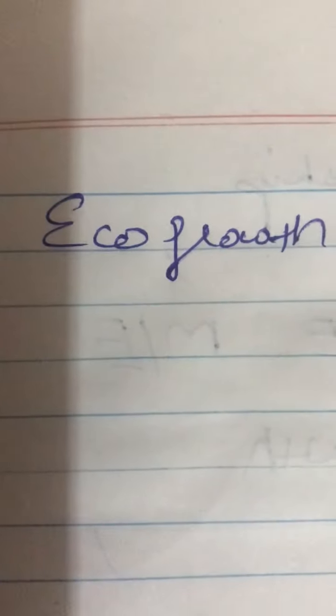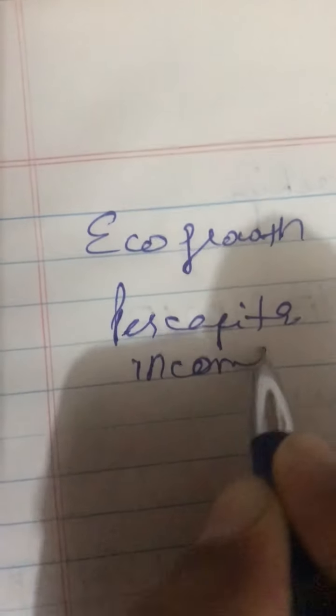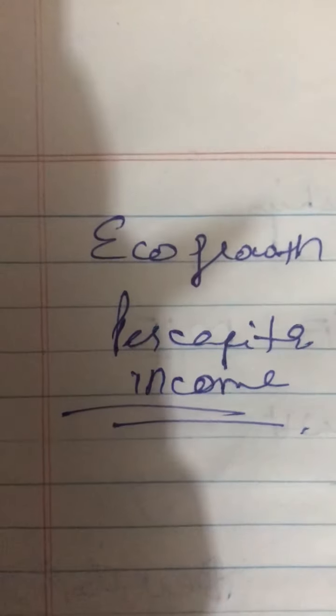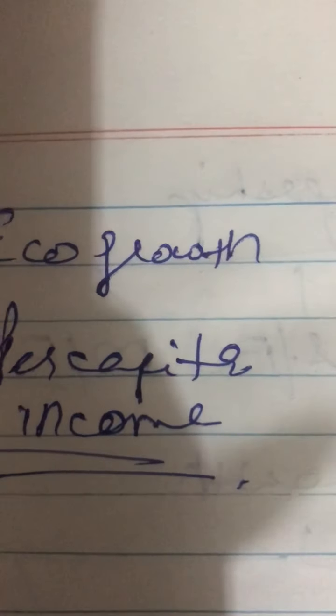Now come to economic growth. Economic growth means, out of these topics which I have covered in economic development, I am not working on them because my standard of living is already maintained. My resources are optimally utilized. Full employment is there. I am already equipped with the latest technology. My infrastructural facilities are the best. So what do I have to do? I need to check only one thing, that is the status of my per capita income, and I am here to focus only on the income part. So where I am working only with the income part, just one part, it is called that I am working for economic growth.